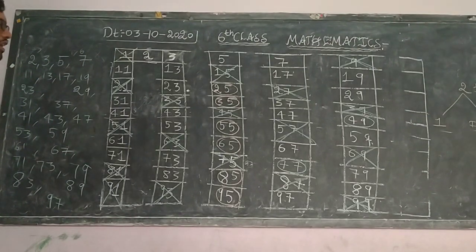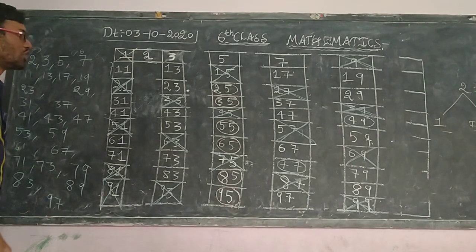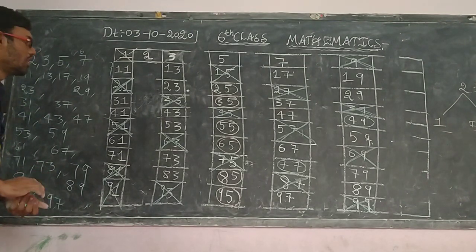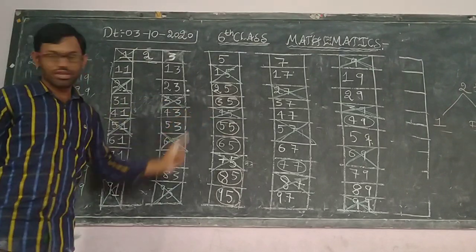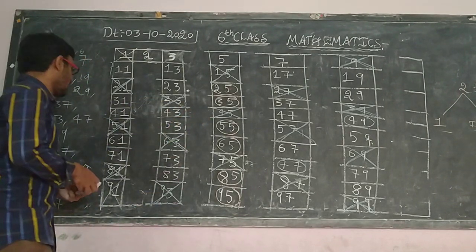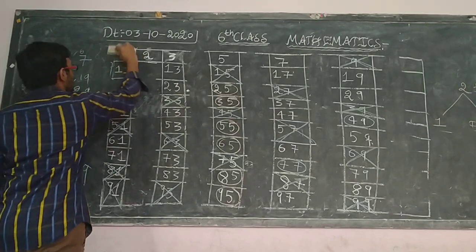For identifying how many prime numbers are there in between the numbers, if you want to see, first of all I will cut all these numbers which are circled and which are crossed, so that you will understand very easily.